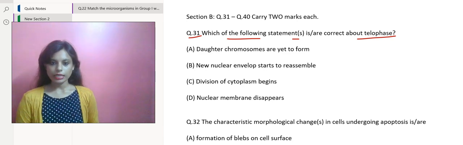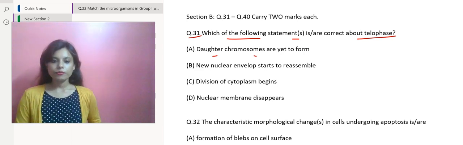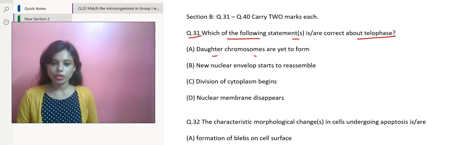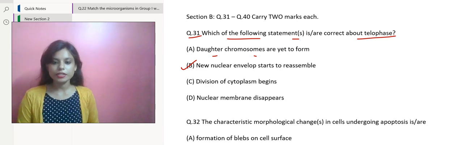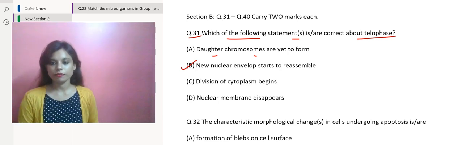Okay, so over here, let us see the options first. Option A: daughter chromosomes are yet to form. Option B says new nuclear envelope starts to reassemble. Yes, option B will go. This is correct about telophase. Division of cytoplasm begins, no. Nuclear membrane disappears, no. Now let us discuss in detail this phase of telophase.